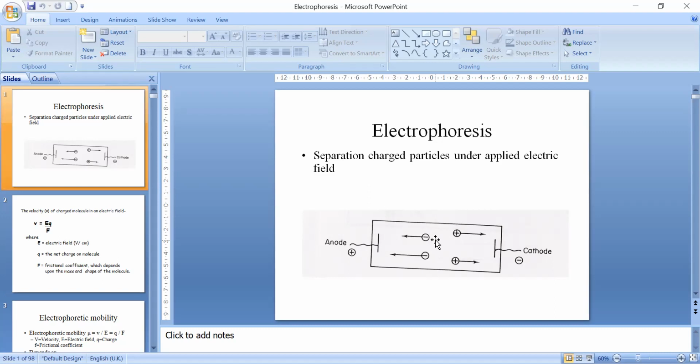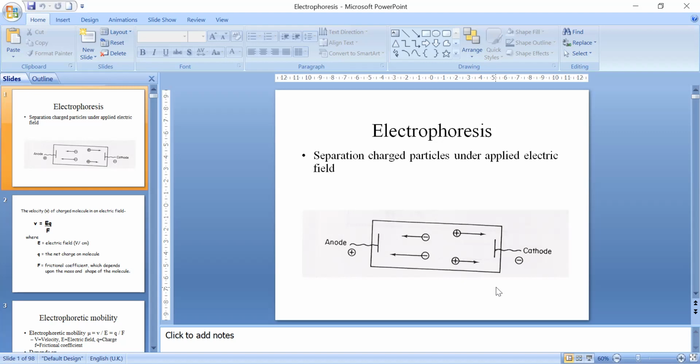Very good. And smaller the molecule, lower the frictional coefficient and higher will be the velocity. So in an electrophoretic system, the separation is largely on the basis of mass and shape of the molecule. Shape does play a role, but when we treat all the molecules in a similar way, we can say that there is not much difference in the shape. So separation is largely on the basis of the mass of the molecule.